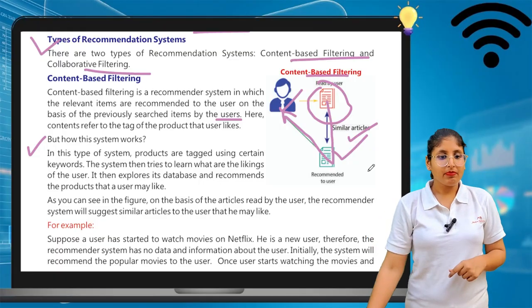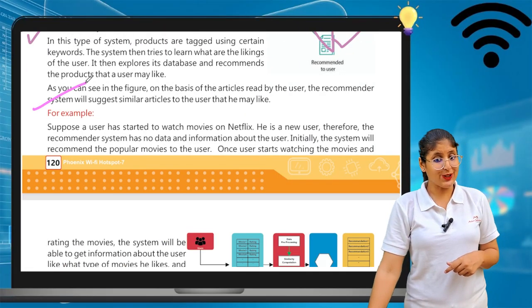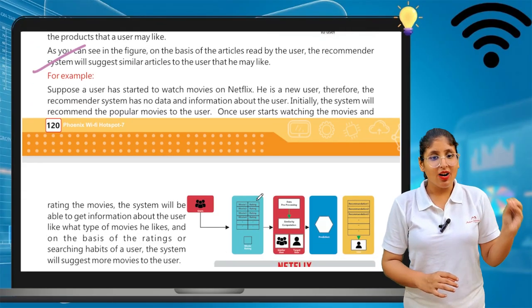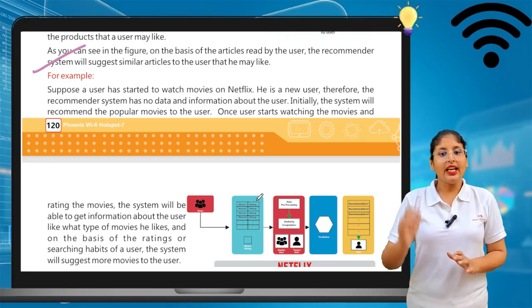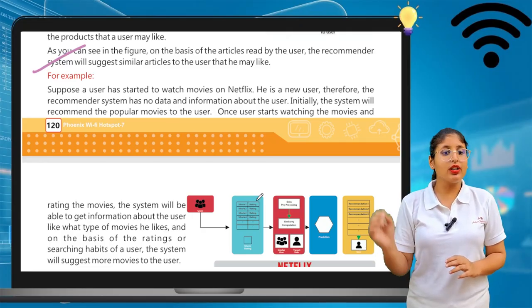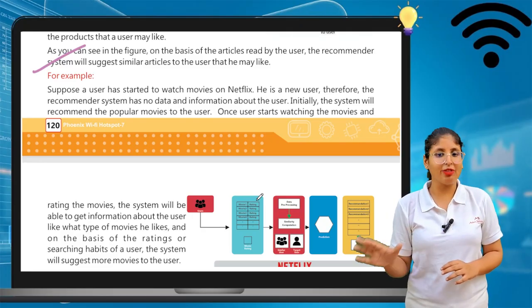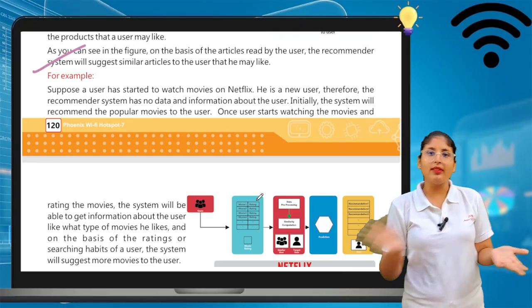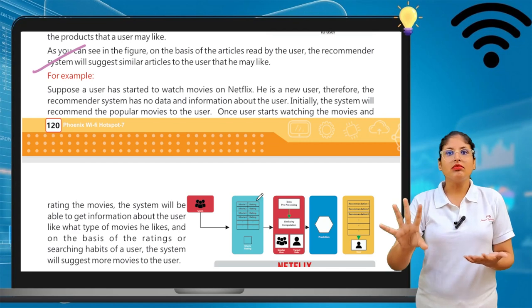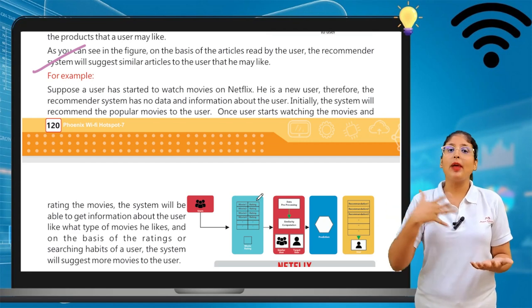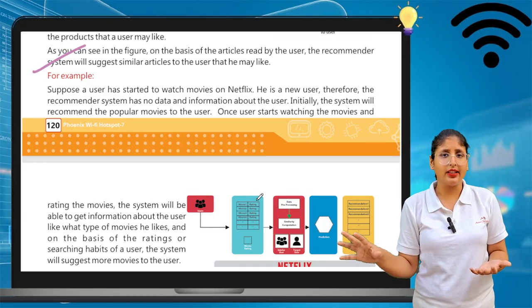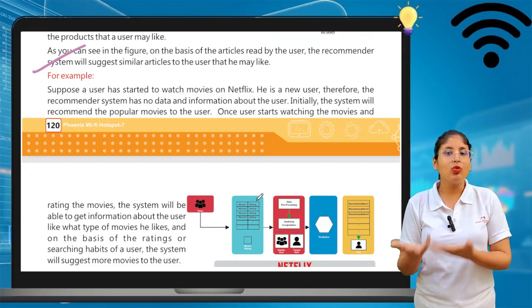Okay, there is also an example. Suppose a user has watched a movie on Netflix, and he is a new user. Therefore, the recommender system has no data or information about the user. Of course, for example, I don't use Netflix, so when I install Netflix, the system does not have information about my likes and dislikes. They don't get anything because I'm a new user. They do not know me.